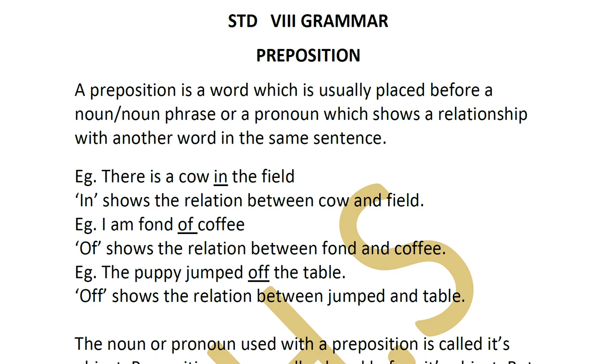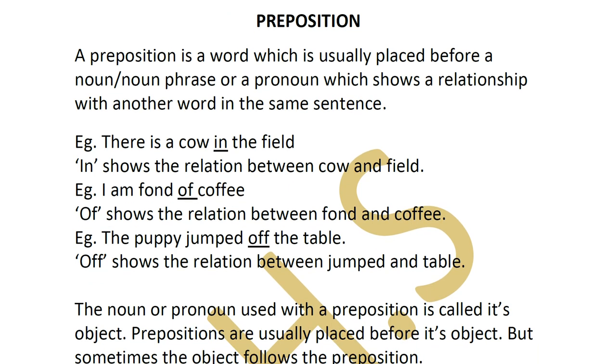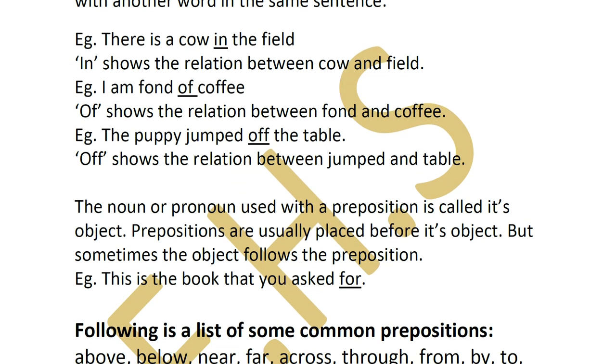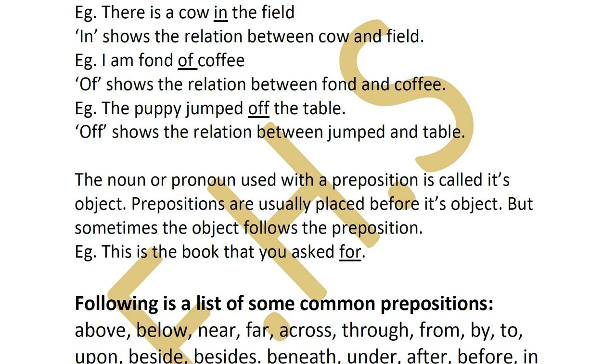Clear? Now, a noun or a pronoun used with a preposition is called its object. The main thing I said is that there has to be a noun or a pronoun, so that is called your object. Prepositions are usually placed before their object. Most of the time you will find prepositions before the object, that is, before the noun or the pronoun. But sometimes the object follows, that means the object comes after the preposition.